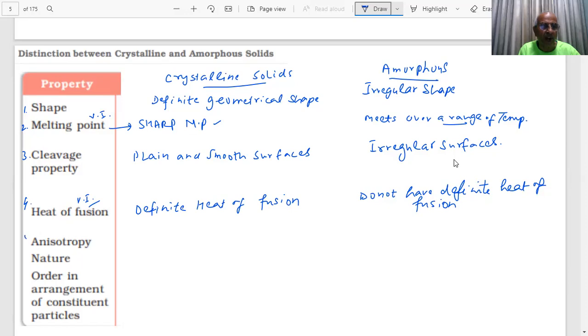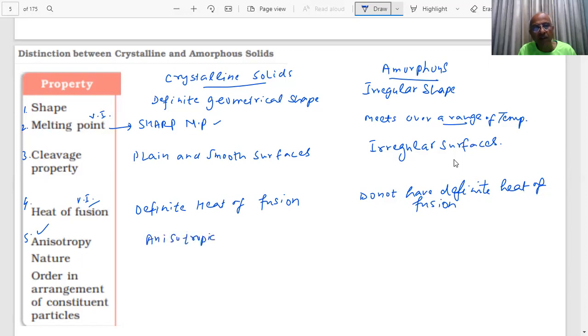Another important property asked in the paper is anisotropy. What do you mean by anisotropy in nature, student? What do you mean by isotropy and what do you mean by anisotropy? We are saying crystalline solids are anisotropic.